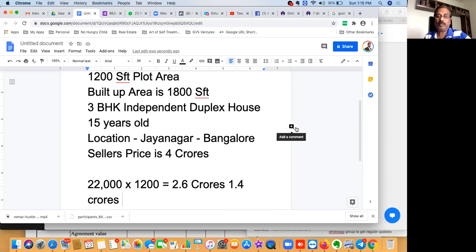So when one person is quoting 35,000 and the other person is quoting 22,000 in the same locality, your plot has got 4,000 square feet, the other plot has maybe 1,200 square feet. But it doesn't mean there could be a difference of 22,000 to 35,000, which is nearly 13,000 per square feet. So if he is quoting 35,000 per square feet and sitting on that price, he will never be able to sell for at least the next 4 to 5 years, till the 22,000 price goes to 35,000.